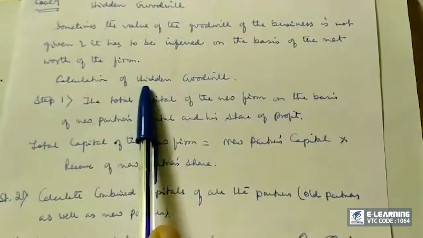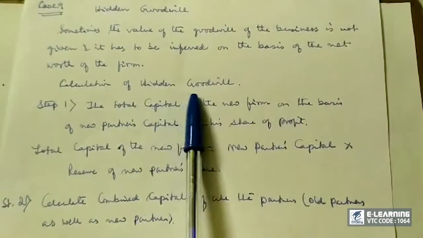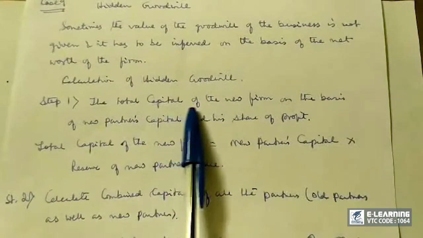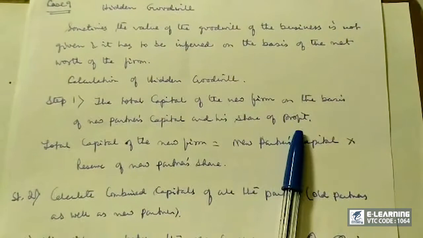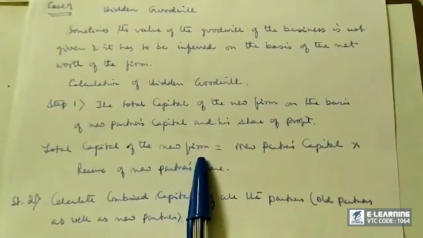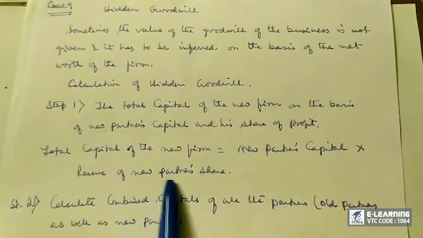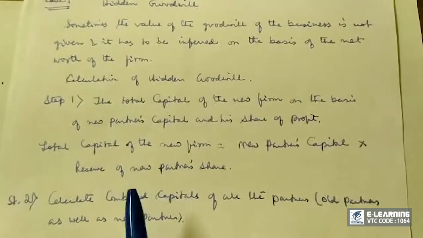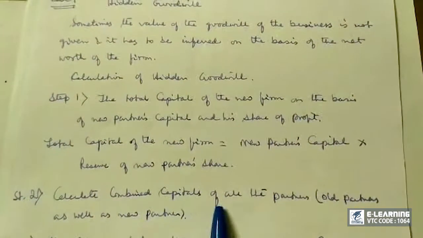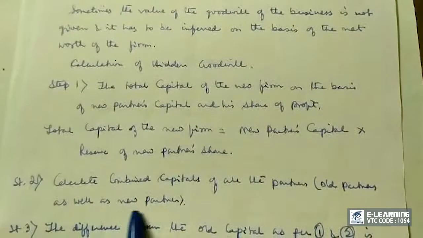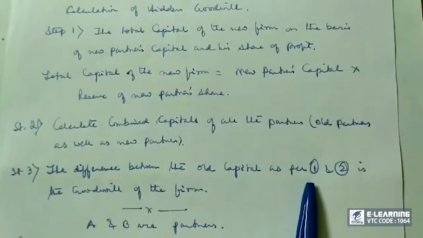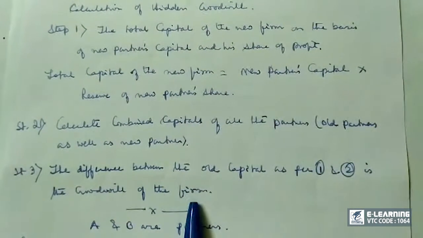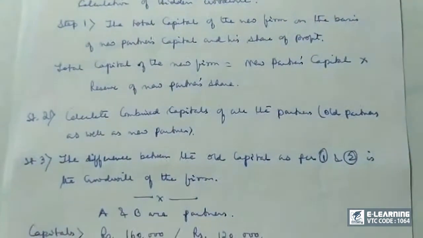So how to calculate hidden goodwill? These are the steps. Step 1: the total capital of the new firm on the basis of the new partner's capital and his share of profit is to be calculated. Total capital of the new firm is the new partner's capital into the reciprocal of the new partner's share. Step 2: calculate the combined capitals of all the partners, that is old partners as well as new partner. Step 3: the difference between the capital as per 1 and 2 is the goodwill of the firm. Now these may sound complicated, so we will go straight to the problem.